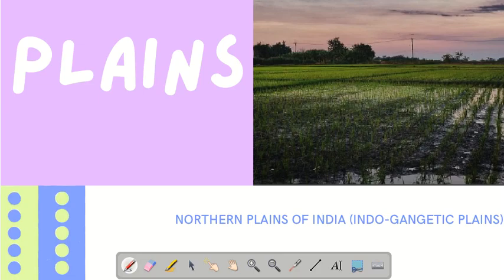So now we will read about plains. So how are plains formed? Plains are large stretches of flat land. The rivers flow down the slopes of mountains and erode them. Erode them means carry away materials like stone, sand, silt.